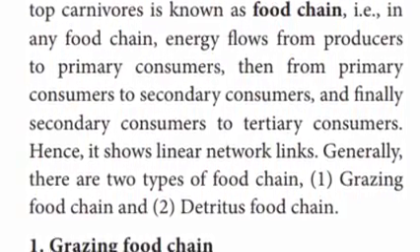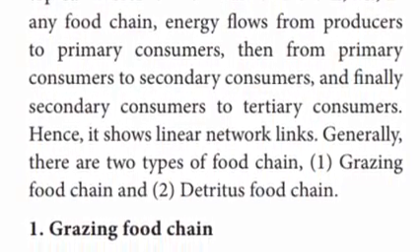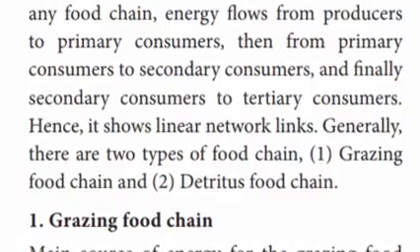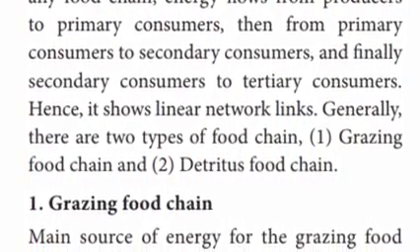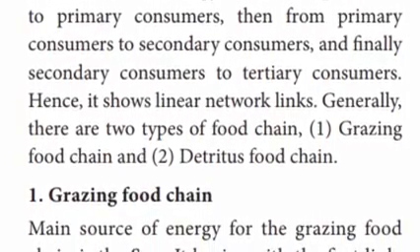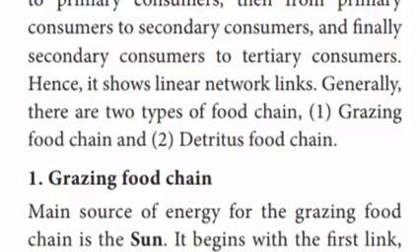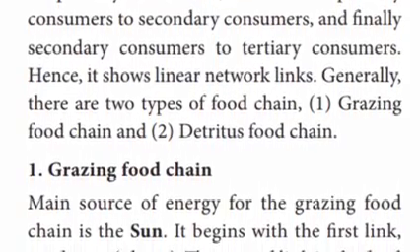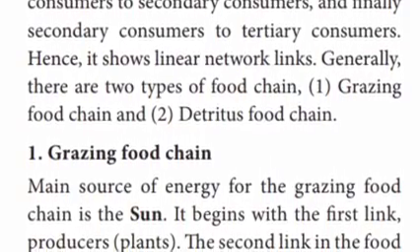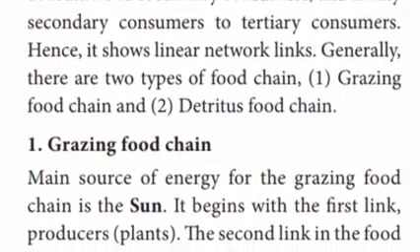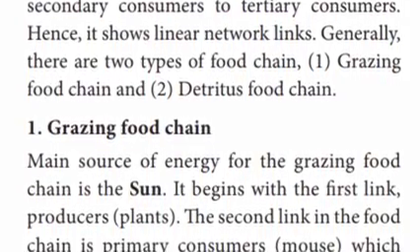In the grazing food chain, the main source of energy is the sun. It begins with the first link, the producer, which is a plant. The second link in the food chain is the primary consumer, a mouse. It gets its food from the producer. The third link is a secondary consumer, a snake, which gets its food from a primary consumer. The fourth link is a tertiary consumer, an eagle. It gets its food from a secondary consumer.